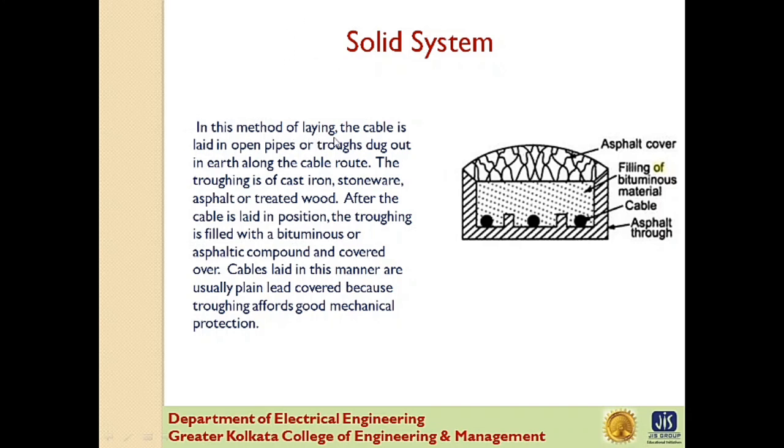In this method of laying, the cable is laid in open pipes or troughs dug out in earth along the cable route. The troughing is of cast iron, stoneware, asphalt or treated wood. Now after the cable is laid in position, the troughing is filled with bituminous or asphalt compound and covered over. Cables laid in this manner are usually plain lead covered because troughing affords good mechanical protection.